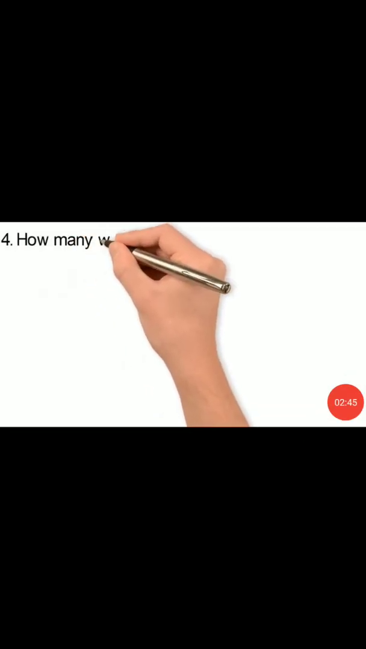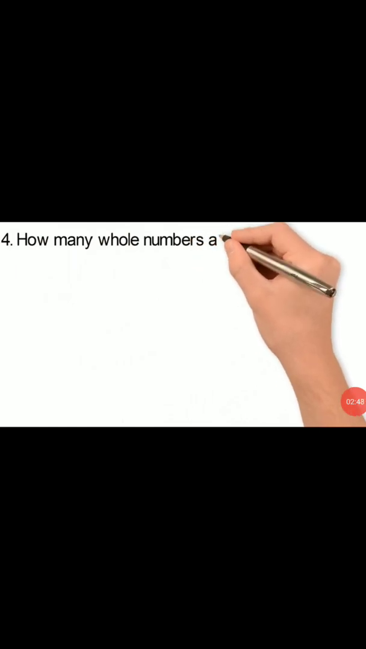Now we will do question number 4. How many whole numbers are there between 32 and 53? In this question they have asked how many whole numbers come between 32 and 53. It's very simple. You have to write the counting between 32 and 53: 33, 34, 35. So you will write the whole numbers and then you can count these, and you will get how many whole numbers are between 32 and 53.